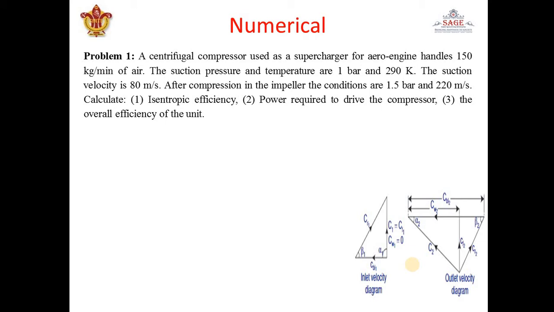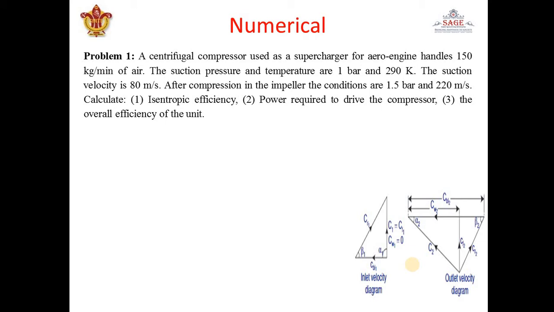Okay. The suction pressure and temperature are 1 bar and 290 Kelvin. It is given suction pressure and temperature. It is not given total suction pressure and temperature. So it is telling about static pressure and temperature. So 1 bar is static pressure and 290 Kelvin is static temperature at inlet. Suction pressure means at inlet, that is P1 is equal to 1 bar and T1 is equal to 290 Kelvin.